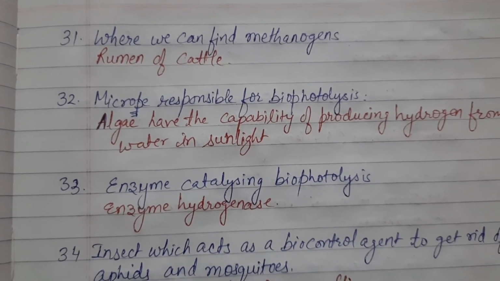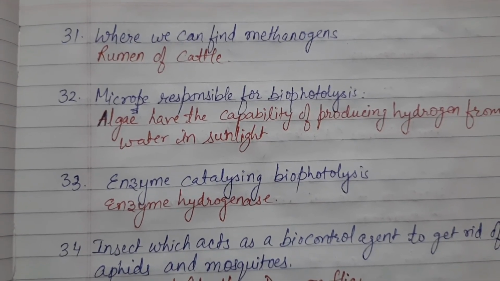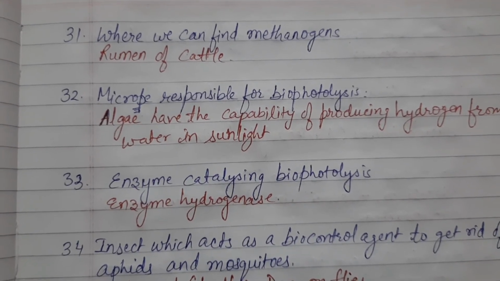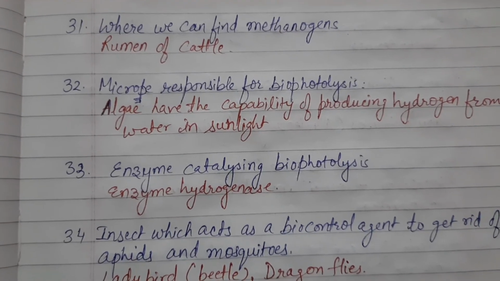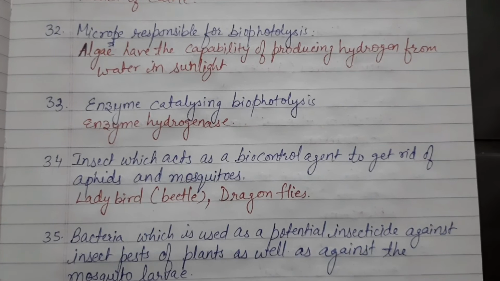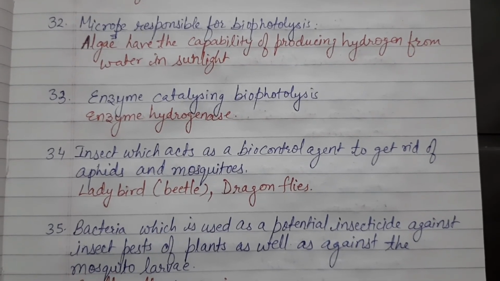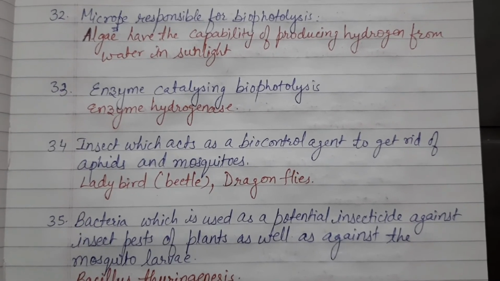Algae has the capability of producing hydrogen from water in sunlight. So photolysis is the breakdown of water in sunlight in the presence of algae. Now, next question: enzyme catalyzing biophotolysis. The enzyme which catalyzes this process is the enzyme hydrogenase.